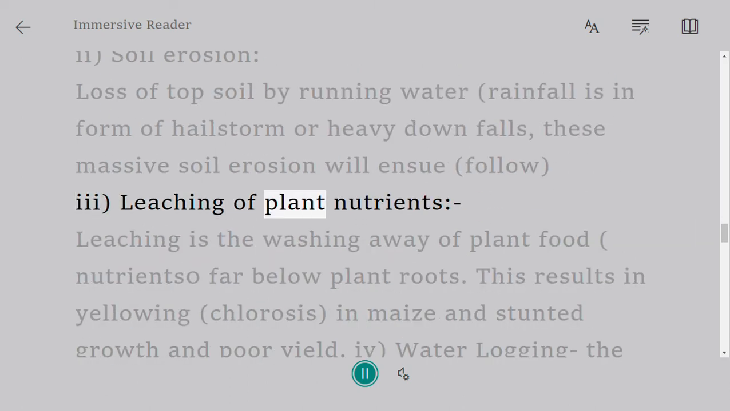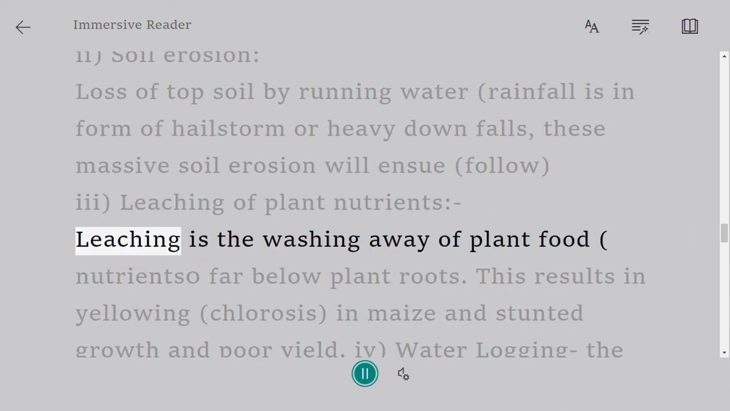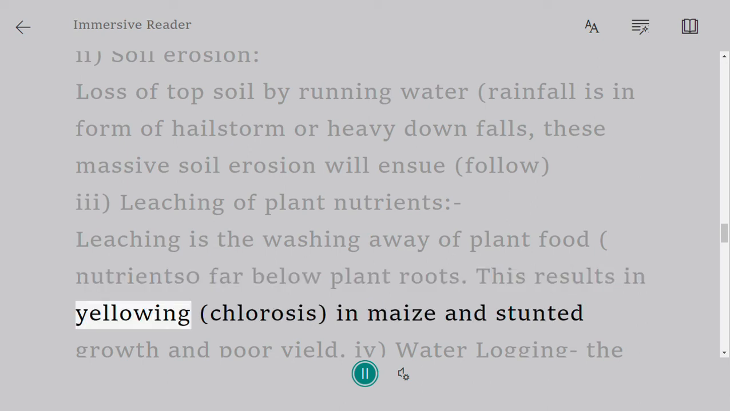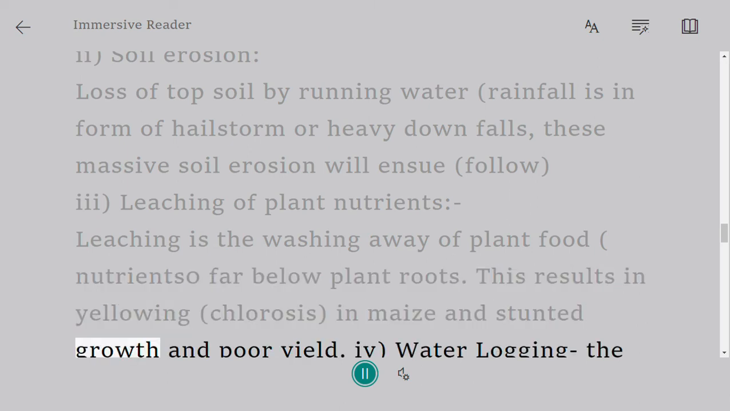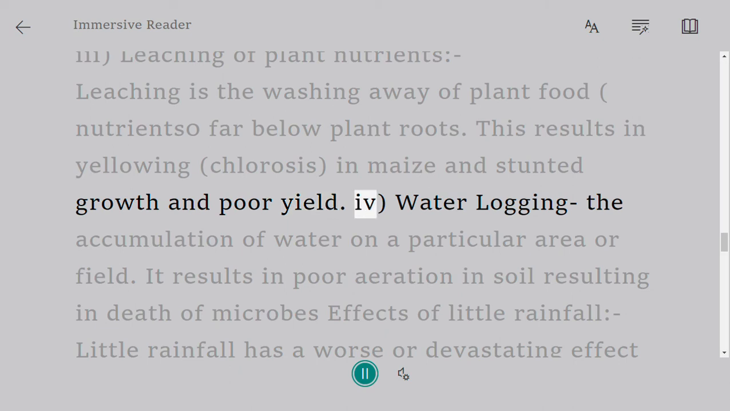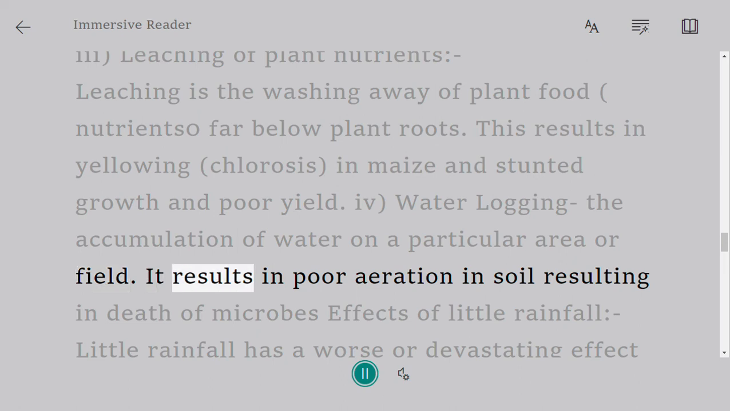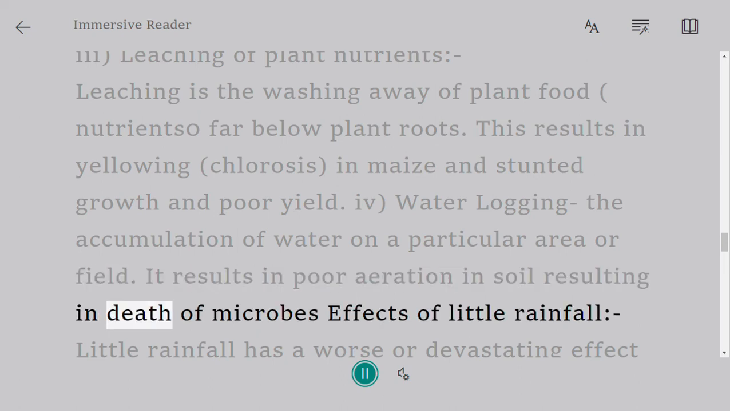3. Leaching of plant nutrients. Leaching is the washing away of plant food nutrients far below plant roots. This results in yellowing, chlorosis, in maize and stunted growth and poor yield. 4. Waterlogging. The accumulation of water on a particular area or field. It results in poor aeration in soil, resulting in death of microbes.